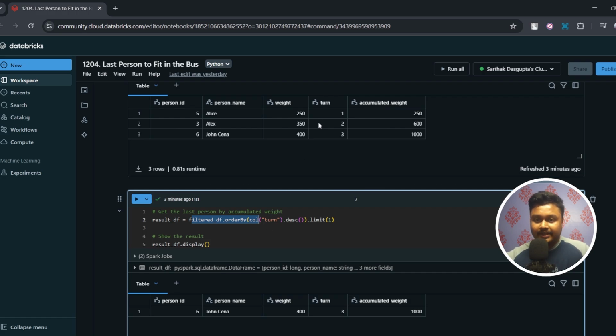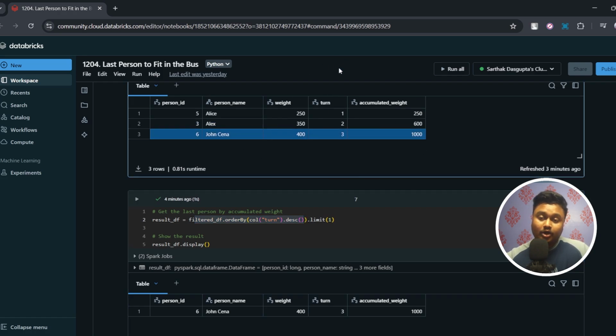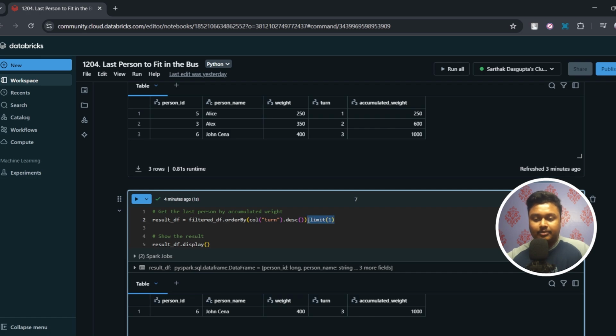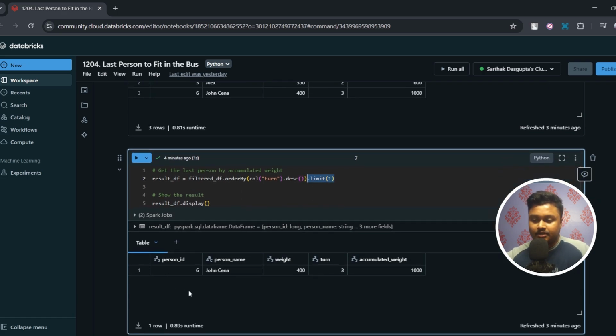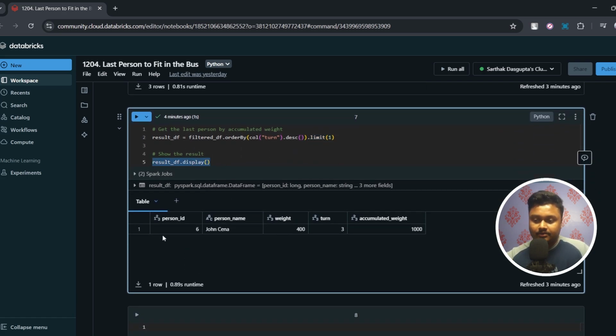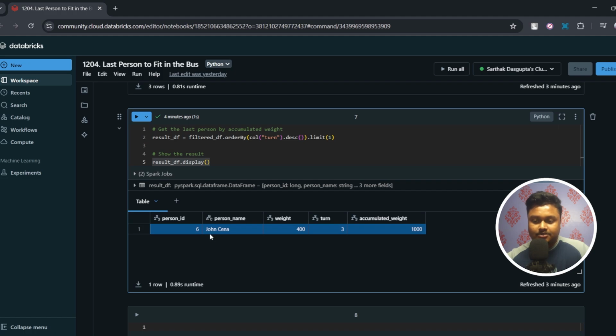Here, the turn column tells us which person is going to be the last one. So I've ordered this in descending order. That brings the John Cena record to the very top, and then I'm applying a limit. A limit of 1 will return only one record. So as you can see, if I do a display here, I only get one record, that is John Cena, who is going to board the bus last when the weight limit of the bus is 1000.